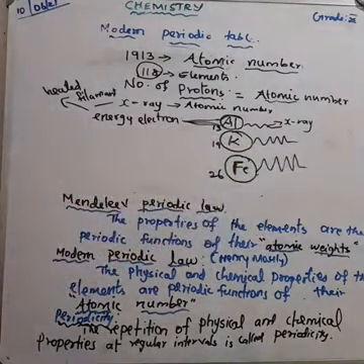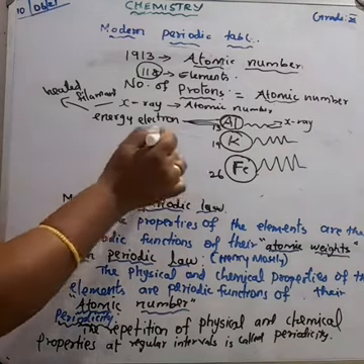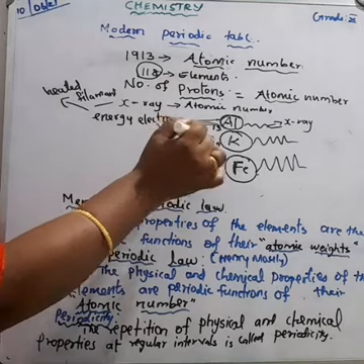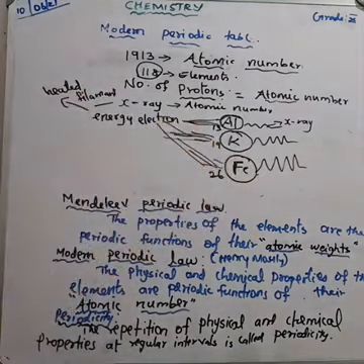Understood? The more protons there are, the higher the X-ray frequency it releases. From that, Moseley predicted the atomic number, meaning the number of protons.